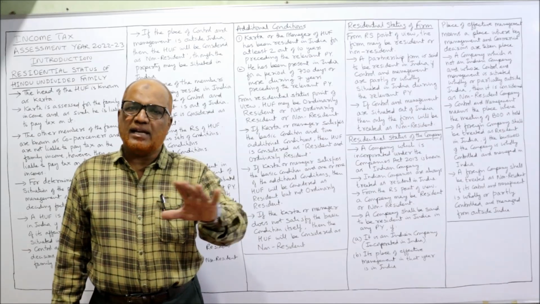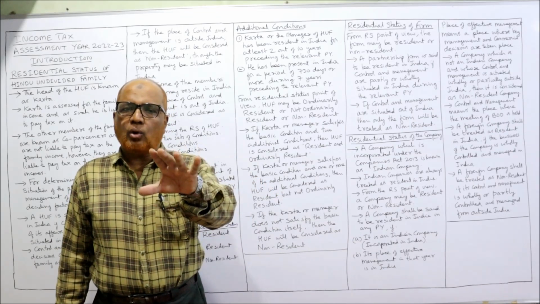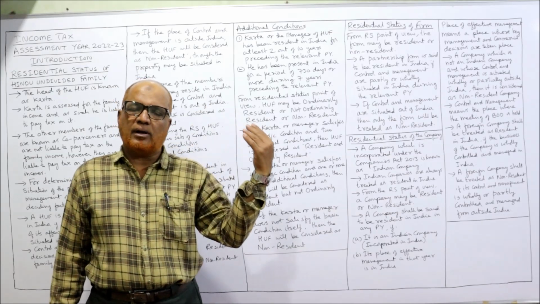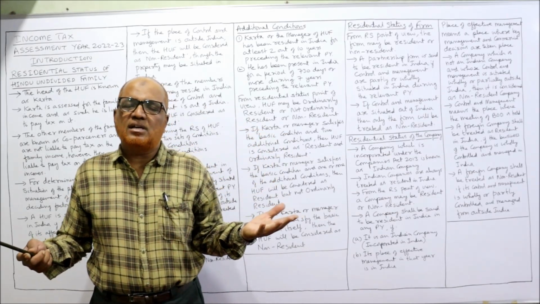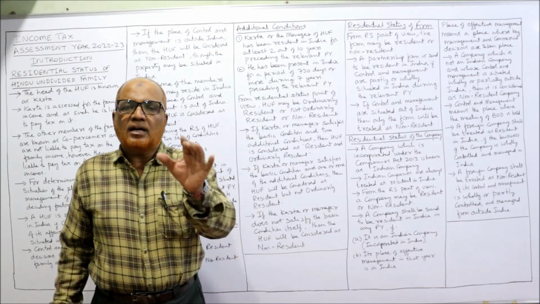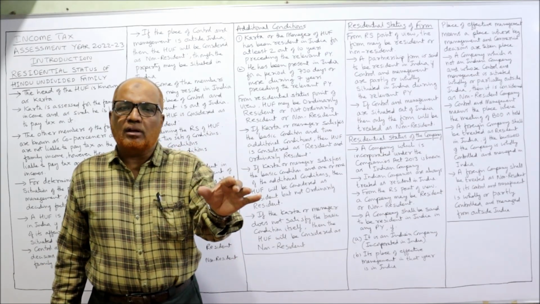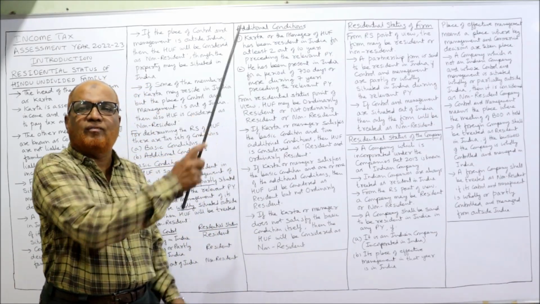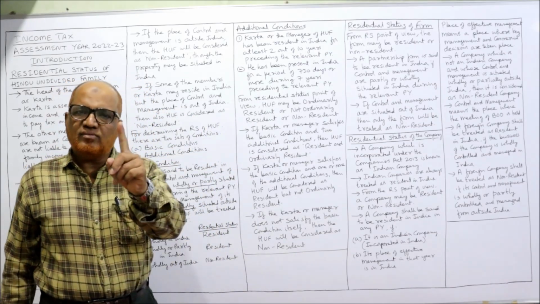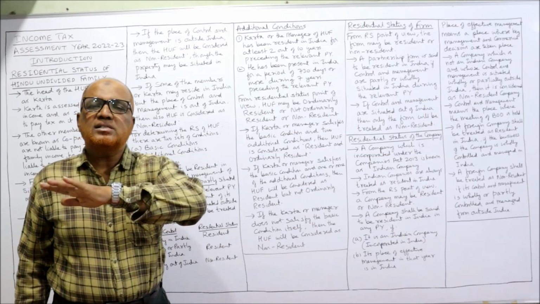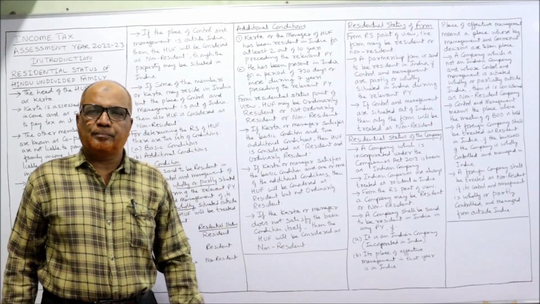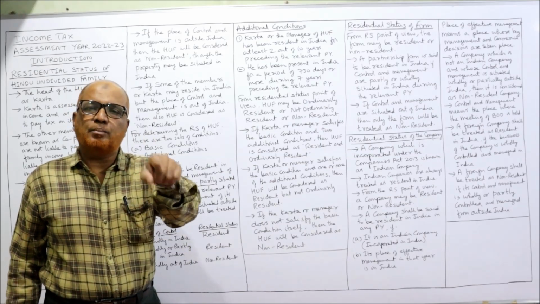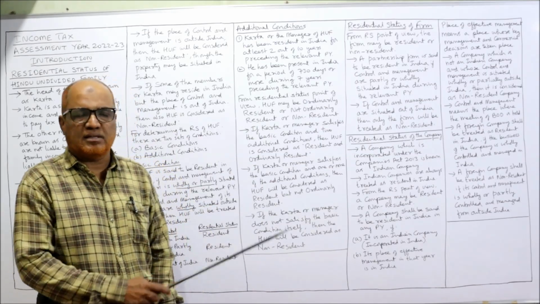Basic condition satisfied. The control is wholly in India or partly in India, partly outside India. So HUF is a resident. But the karta or the manager is not satisfying both the conditions or one of the condition. He satisfies one of the condition or he does not satisfy any condition. In that case, the HUF will be called resident but not ordinary resident.